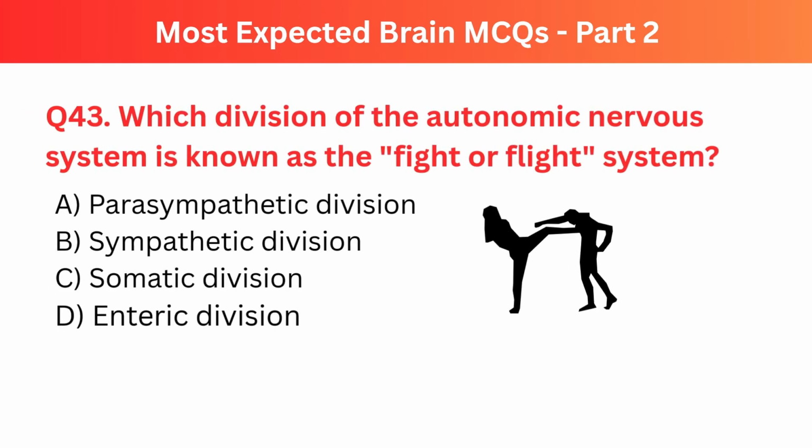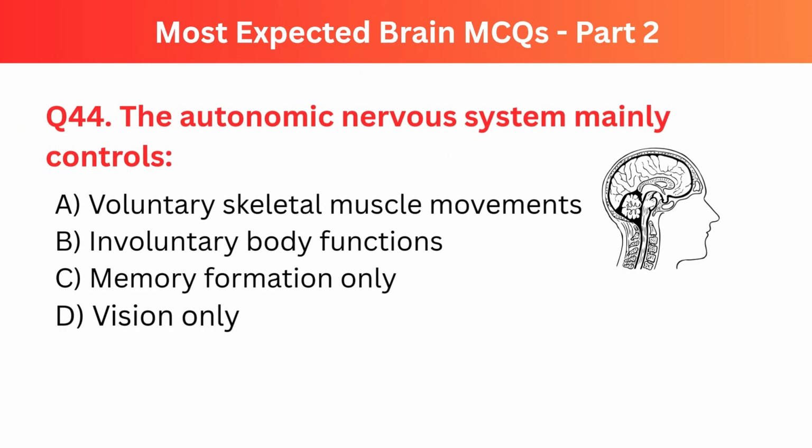Question number 43. Which division of the autonomic nervous system is known as the fight or flight system? The right option is B. Sympathetic division. Question number 44. The autonomic nervous system mainly controls. The right option is B. Involuntary body functions.